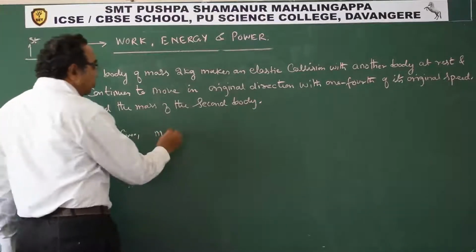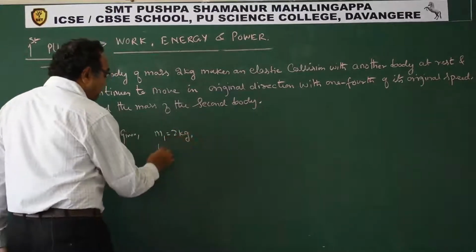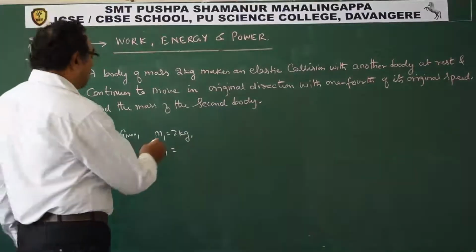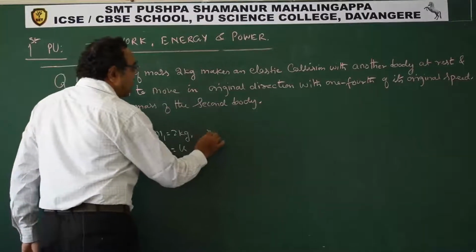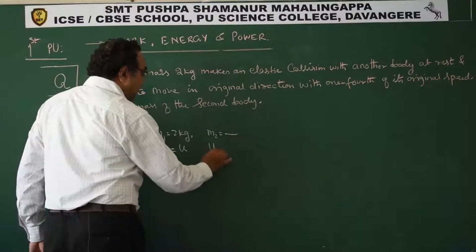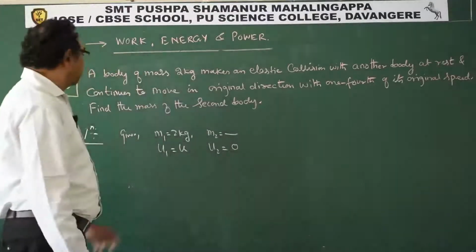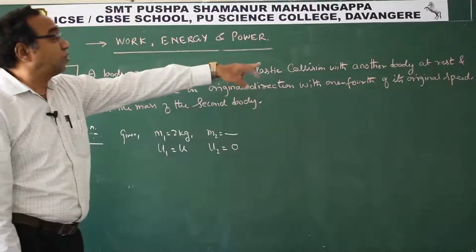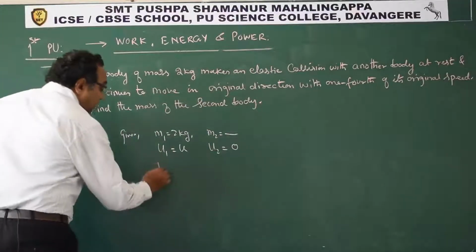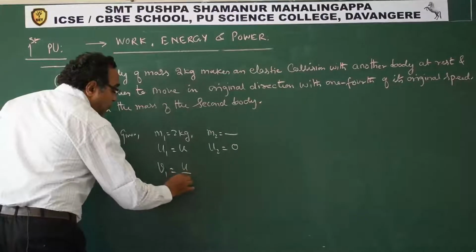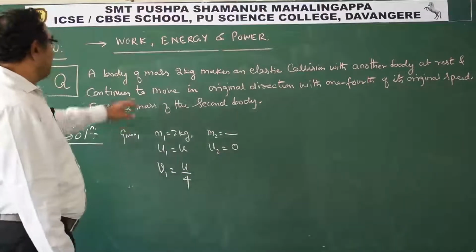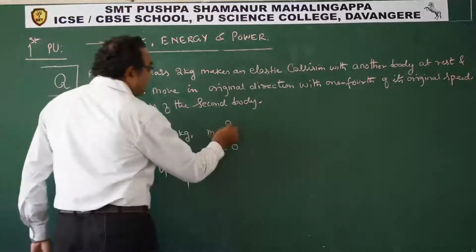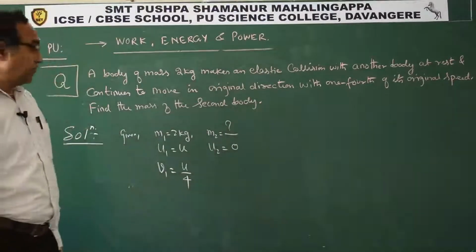M1 is equal to 2 kg and U1 is equal to U. M2 is not given and U2 is given as rest, and M1 continues to move in the original direction with 1/4 of its original speed. So V1 is equal to U by 4 in the original direction. Find the mass of the second body. This is what the question says.